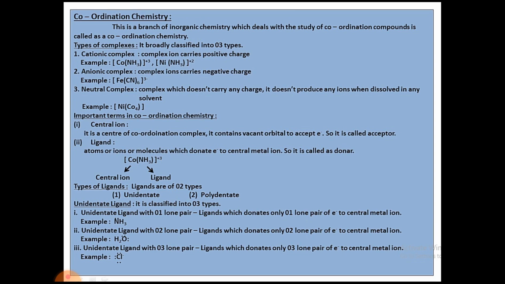Next, unidentate ligand with 2 lone pairs of electrons. Here the ligand donates 2 lone pairs to the central metal atom. The best example is water, H2O. Oxygen valence is 6, so it forms 2 bonds with the hydrogen atoms and still has 2 lone pairs to donate to the central metal atom. Next, the third one, unidentate ligand with 3 lone pairs of electrons. Here the ligand donates 3 lone pairs to the central metal atom. An example is Cl-. Chlorine valence is 7. It has 7 electrons, so it can donate 3 pairs to any central metal atom.